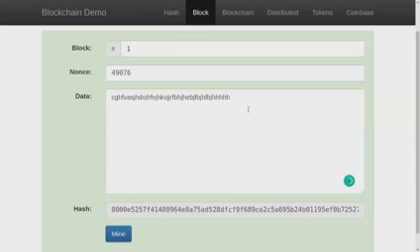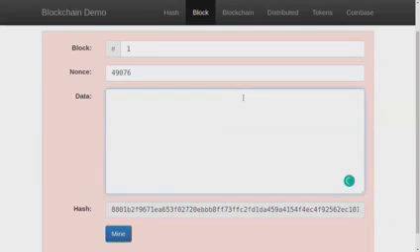Now, let's say we submitted a transaction. The transaction has been stored in this block, and the transaction is basically transferring money to Steven. So we need to mine this block, and mining this block means we need to solve the puzzle. The puzzle is: what particular nonce value are we going to add to this data and this number, so that when we obtain their hash, the hash will start with four zeros?